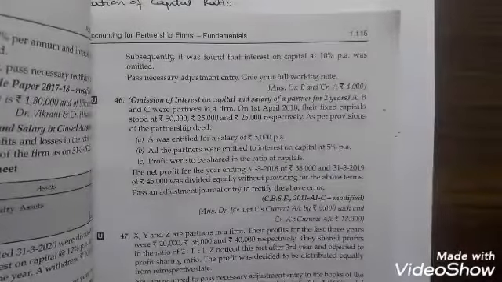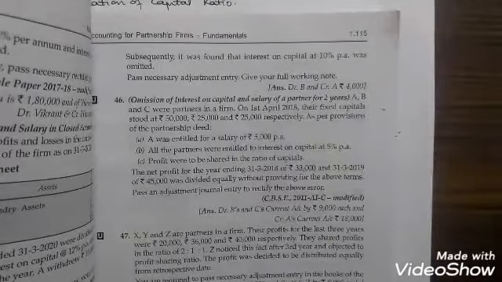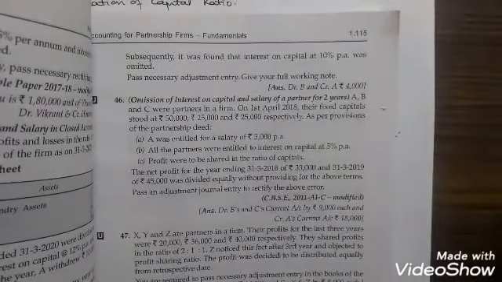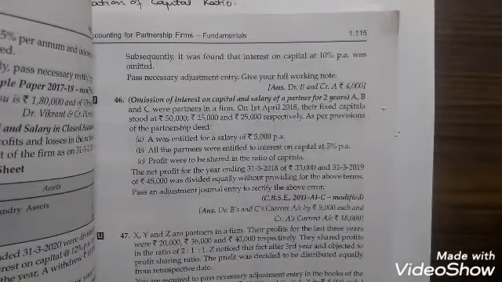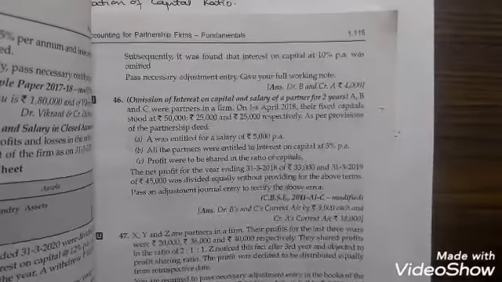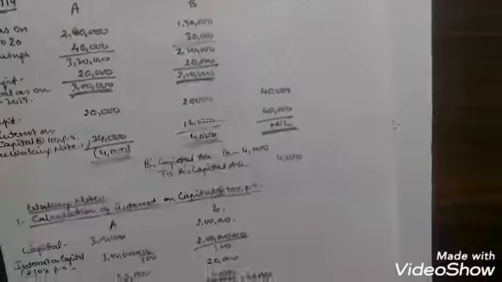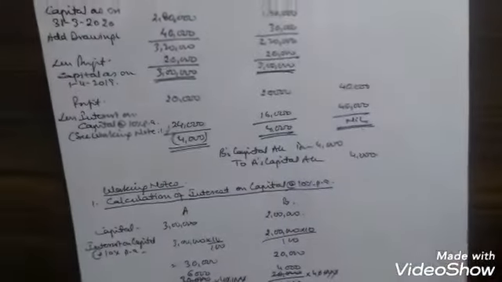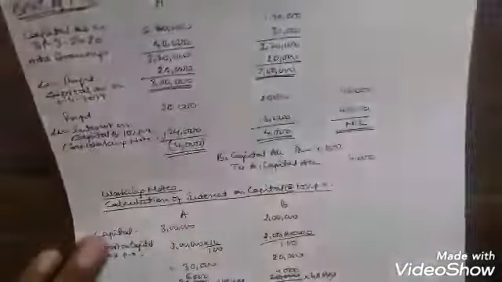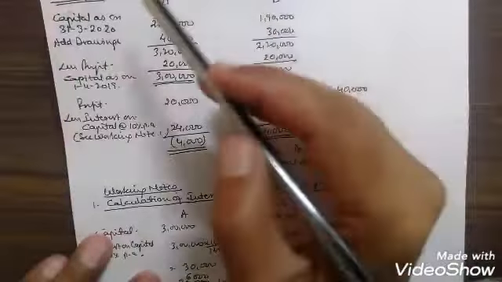Subsequently, it was found that interest on capital at the rate of 10% per annum was omitted. Pass necessary adjustment entry, give your full working note. So in this question, the profits are inadequate and the interest on capital is being provided by the partnership deed. So here how it will be done?